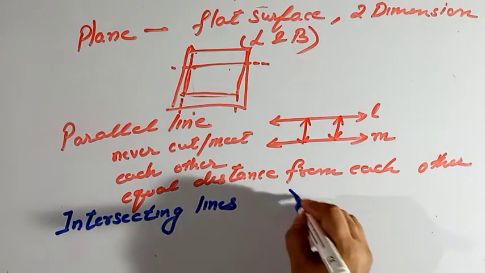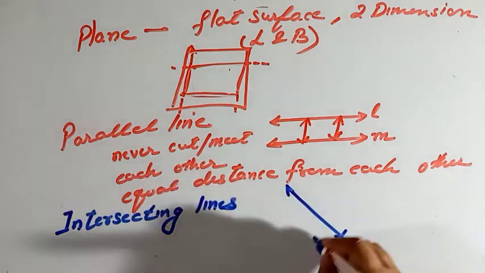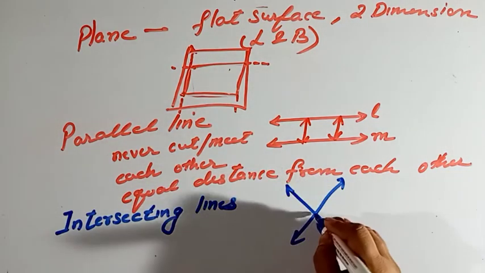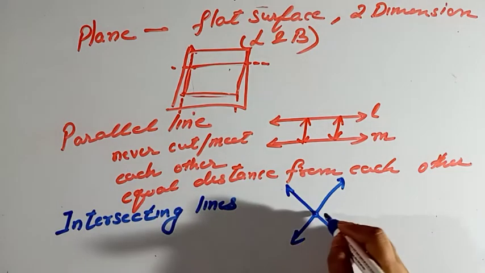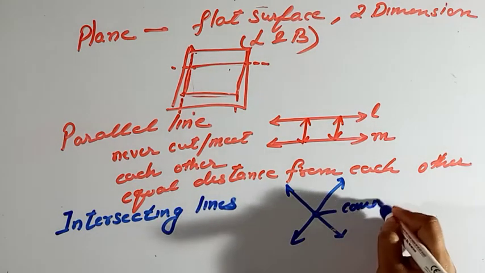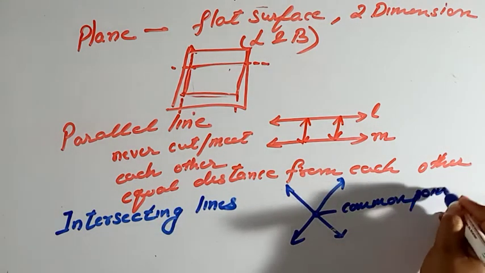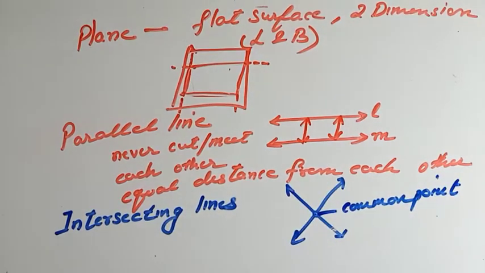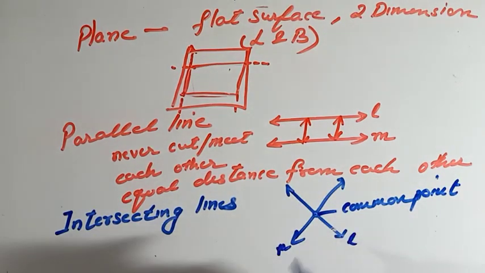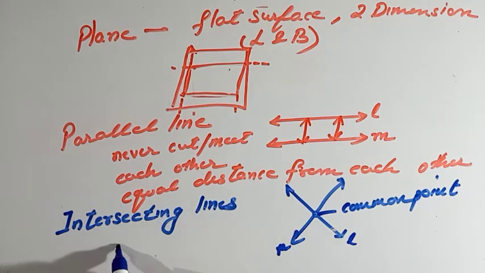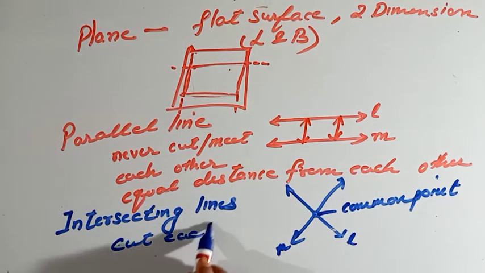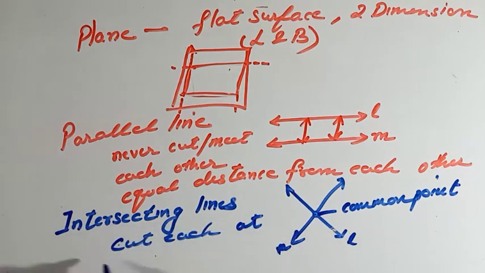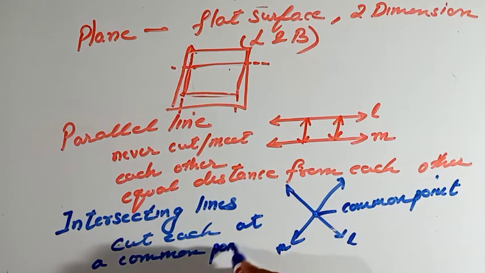Intersecting lines. Intersecting lines are those lines which cut each other at a common point. This is a common point. This is line L, this is line M. So how do you define intersecting lines? Intersecting lines cut each other at a common point.